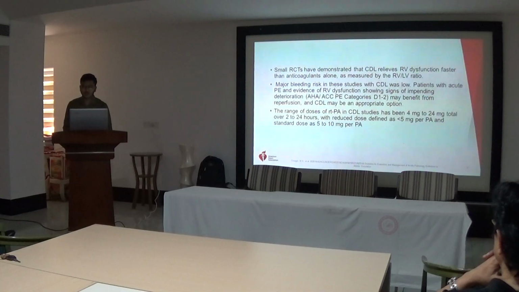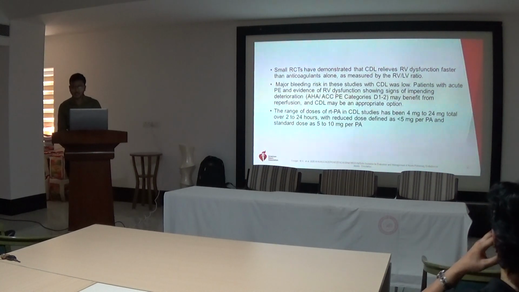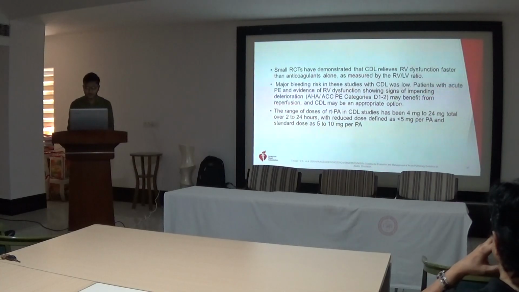And the range of thrombolytic agent in catheter-directed lysis studies has been 4 mg to 24 mg total over 2 to 24 hours, with reduced dose defined as less than 5 mg per pulmonary artery, and standard dose is 5 to 10 mg per pulmonary artery.